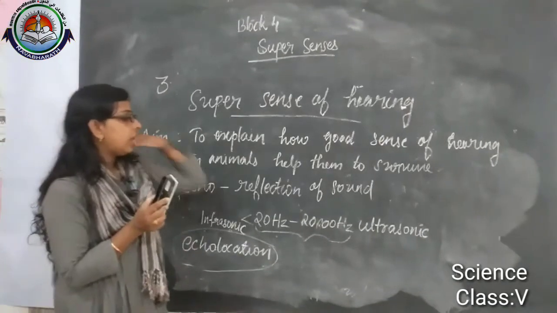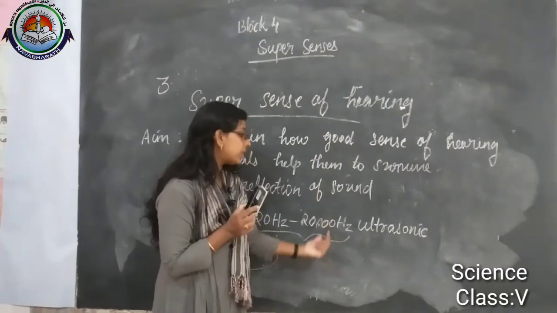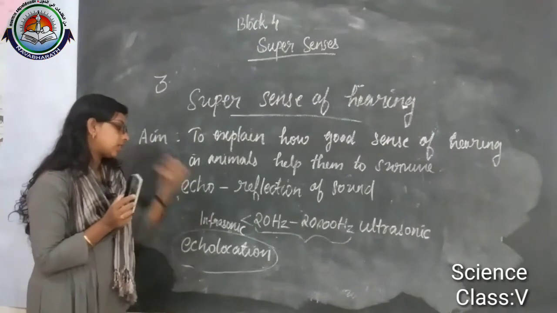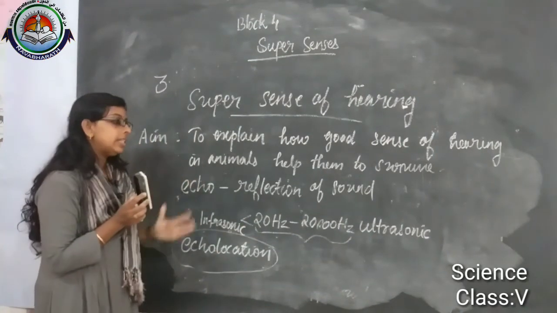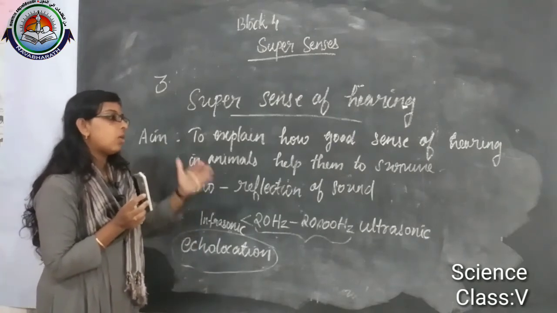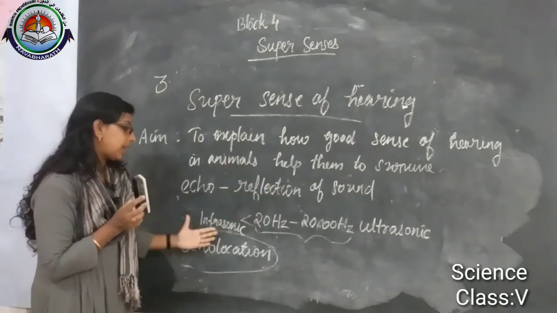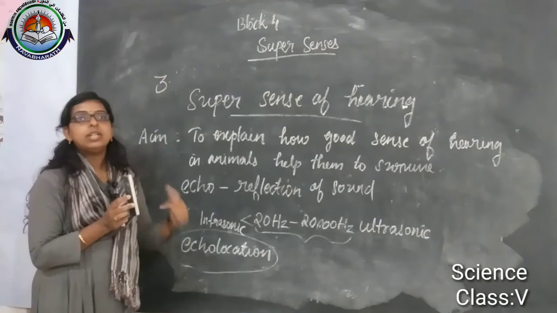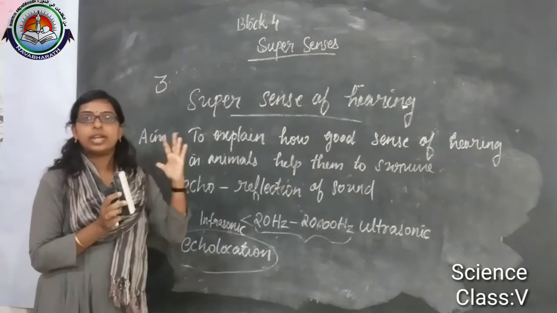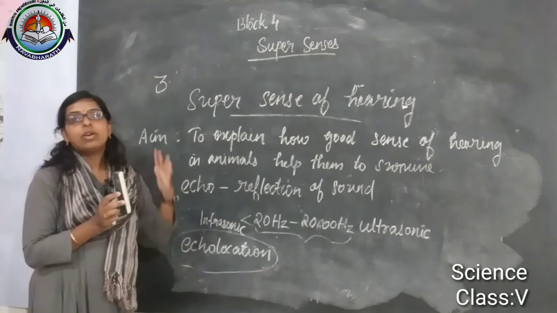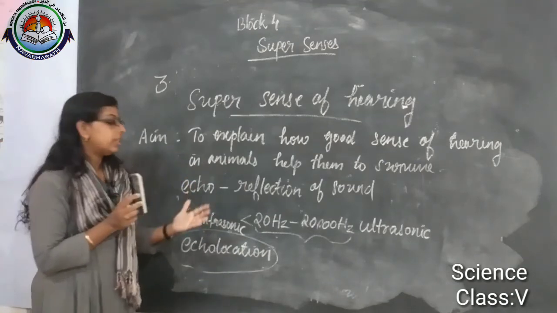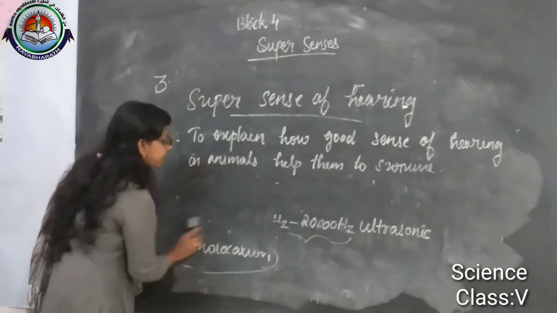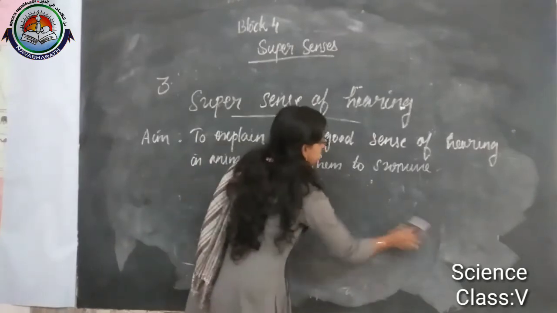Sound of frequency more than 20,000 hertz is called ultrasonic sound and less than 20 hertz is considered infrasonic sound. In this lesson we will learn which animals use ultrasonic and infrasonic sound. And echolocation means that animals, by using echoes, locate their path or their prey.